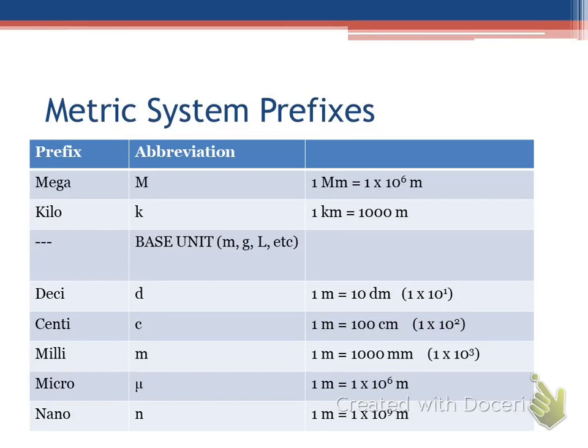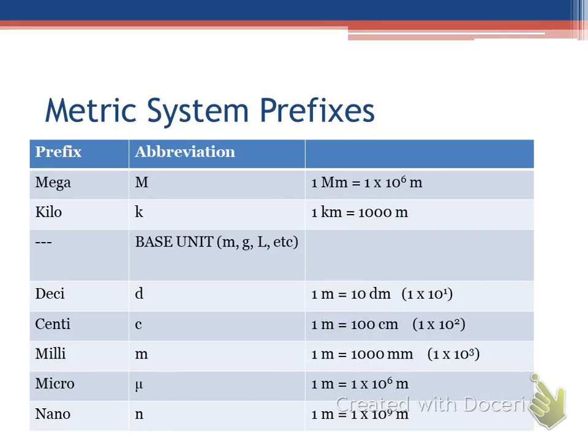Okay, and what this table is saying is basically, here's the base right here. So here's where regular meter or gram or liter, or whatever the regular unit is, that's where it goes. Any prefix above that is larger than that base unit. Any prefix below is smaller than the base unit. Okay, so a centimeter is smaller than a meter, right? A millimeter is smaller than a meter, all those types of things. So I've given you an example over here, and I've put it in meters, okay? It doesn't have to be meters.